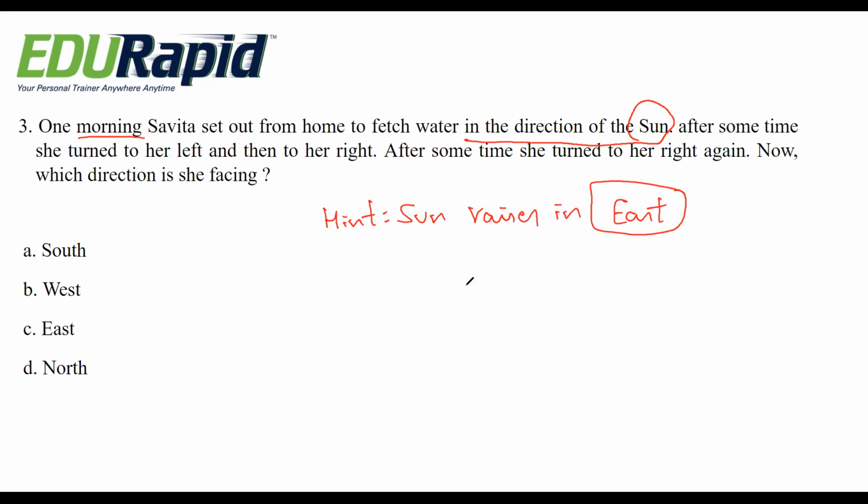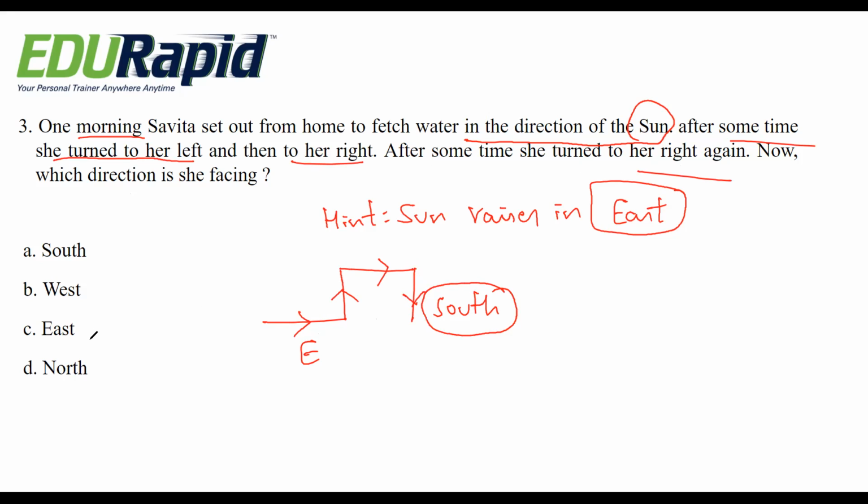Okay, sun rises in east direction. So after some time, she turned to her left. So this is the east direction she started, and after some time she turned left and then to her right. After some time she turned to her right again. Now which direction is she in? This is south direction.